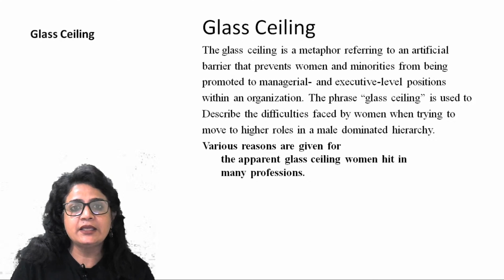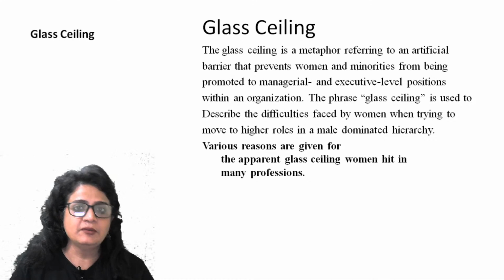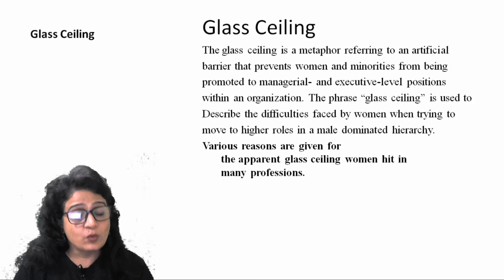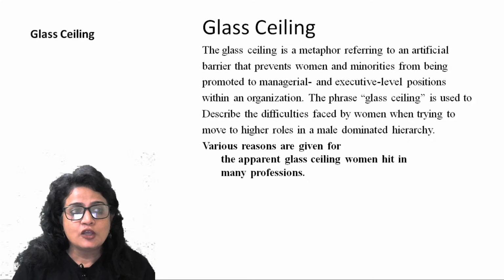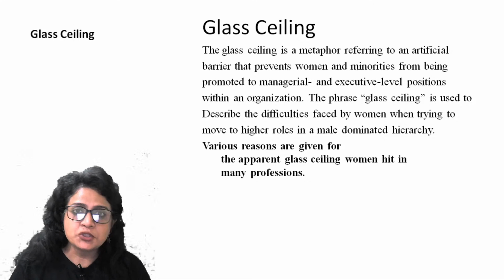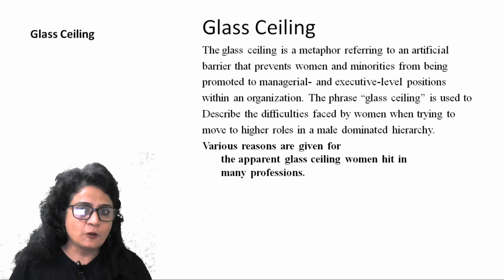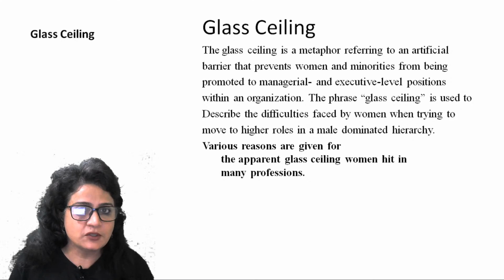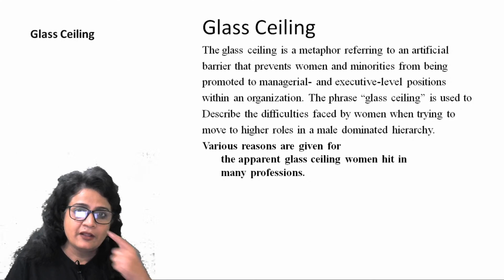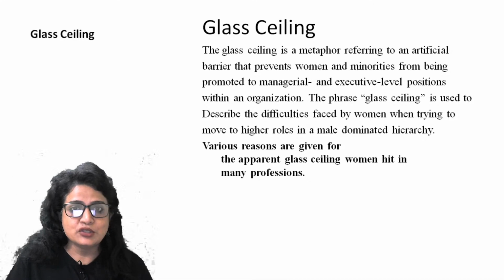She actually opened the door for other American women to come and participate in politics. So the glass ceiling is a kind of invisible barrier which exists for women advancing in their career. There is no explicit rule which prevents them from holding higher positions in an organization, but there are unsaid rules.